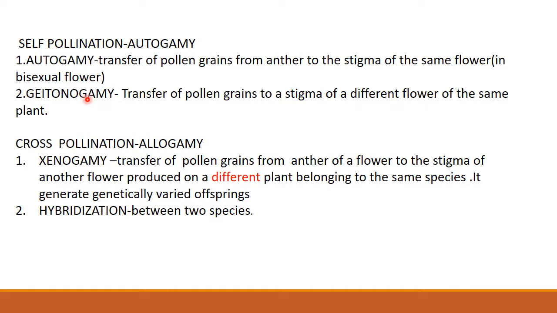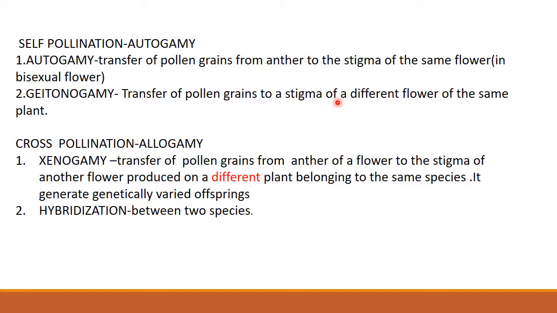Next one is geitonogamy. Geitonogamy is a type of self-pollination only, but there is one difference. It is the transfer of pollen grains from the anther to the stigma of a different flower of the same plant. Got the thing?